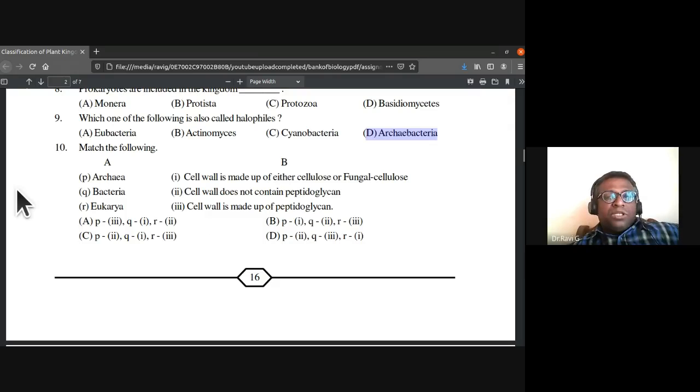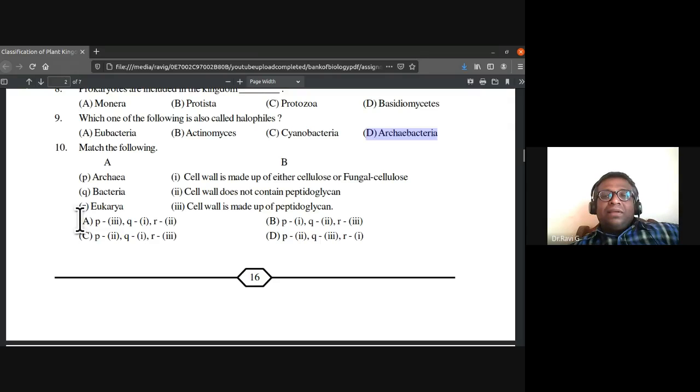So the correct option among the tenth one is, P is second one: Archaea cell wall does not contain peptidoglycan. Q, bacteria. So Q is 3. Cell wall is made up of peptidoglycan.